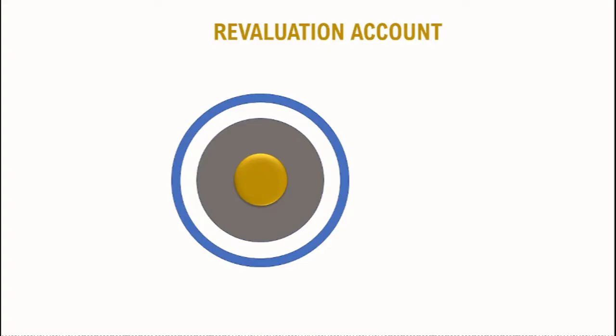For the first thing, revaluation account is a nominal account wherein we debit all losses and expenses and credit all gains and income. So at the time of reconstitution of a partnership firm, all the losses and expenses, and in the same way all the gains and income, are treated in this account.